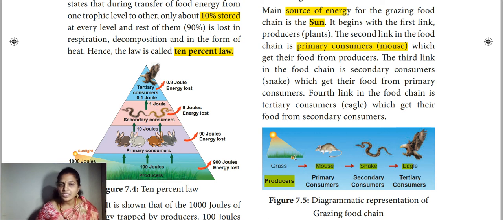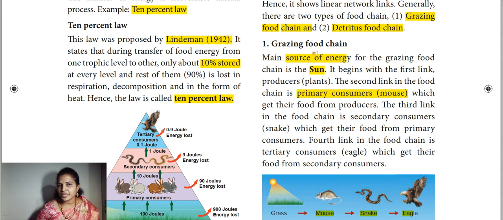You just see here, the plants are preparing the food. We need food for getting energy, right? So the energy is transferred like a chain. Plants to mouse, mouse to snake, and snake to eagle, right? All those things are living organisms, and the energy is transferred in a chain. So this we are calling the grazing food chain.